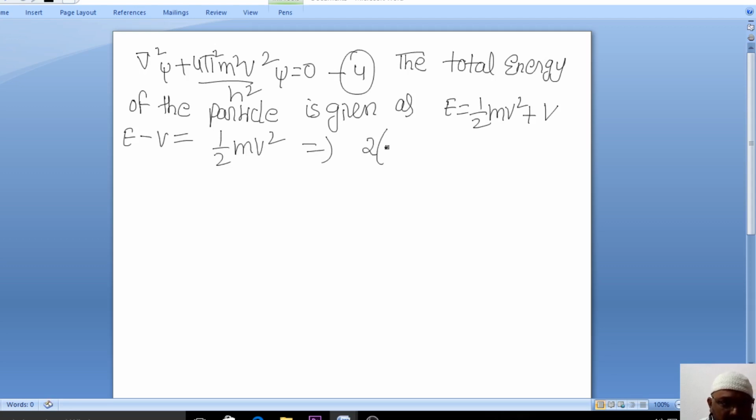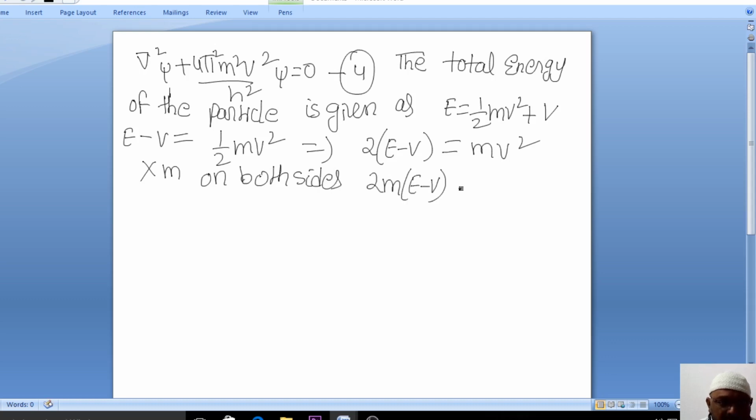So 2 into E minus V is equal to m v square; multiplying by m on both sides, 2m into E minus V is equal to m square v square. Why have I done so? Because I want to get this value: m square v square can be written as 2m into E minus V. Why? Because the Schrodinger equation will give us information regarding the energy of the particle. Now substituting